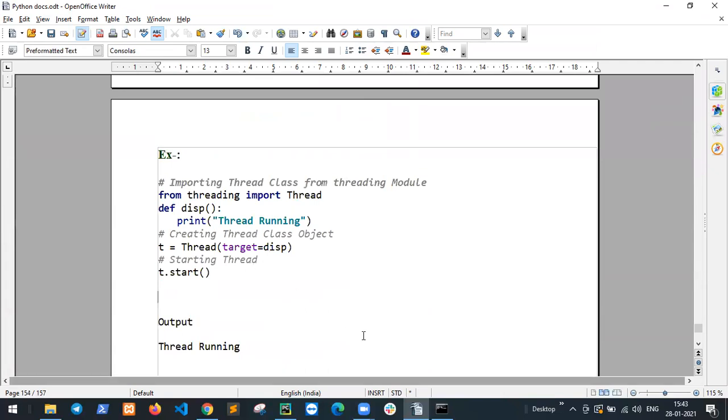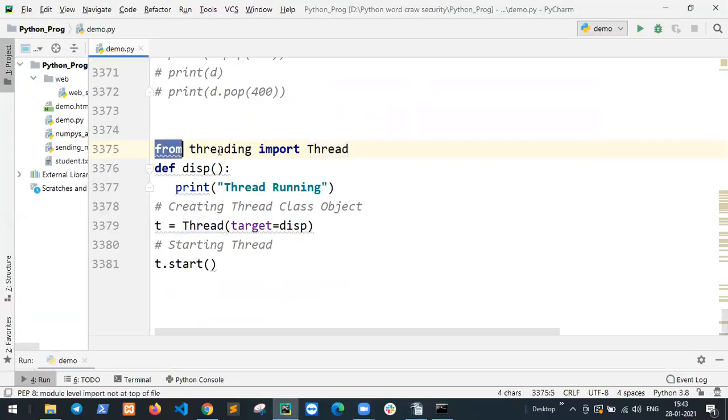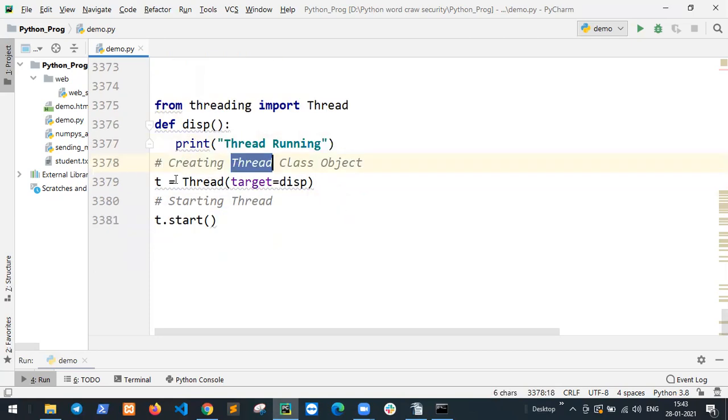So this is the function. How do we create it? From threading import Thread. Def is the keyword to create a function. This function prints 'thread running' inside the function. Then we create a Thread class object. Target means which function to call, and t is the object.